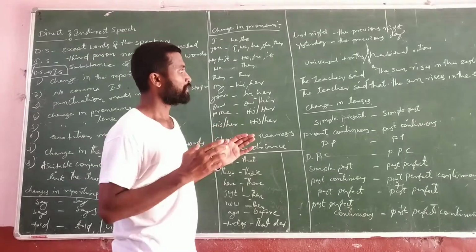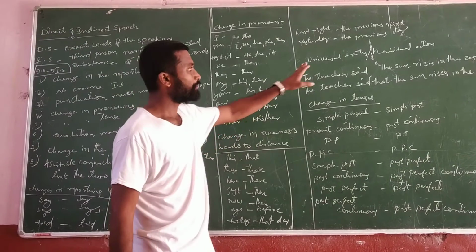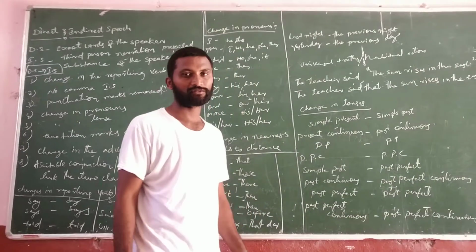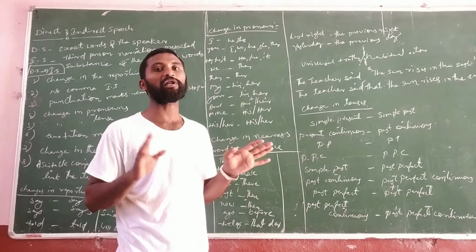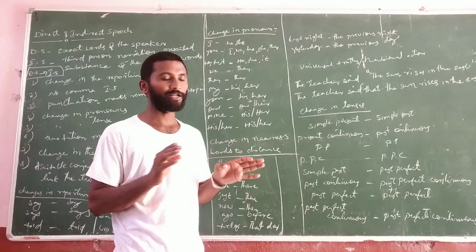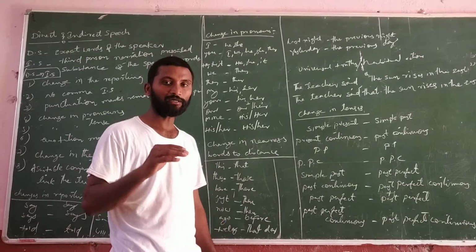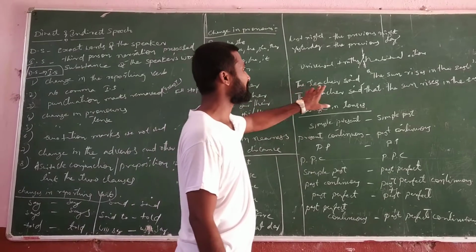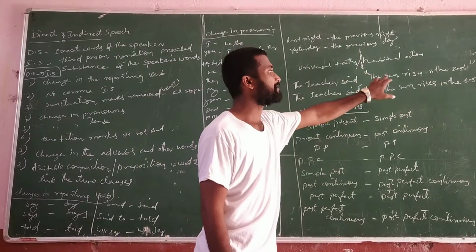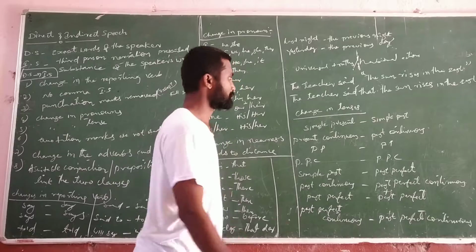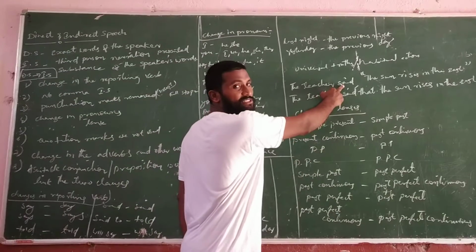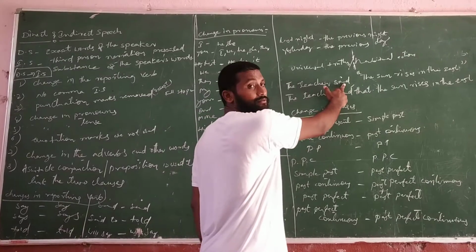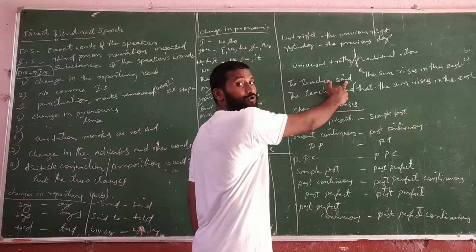Okay. First rule. Regarding universal truths and habitual actions, the tense will not change. If you see this example, the teacher said, the sun rises in the east. Said is called the reporting verb.